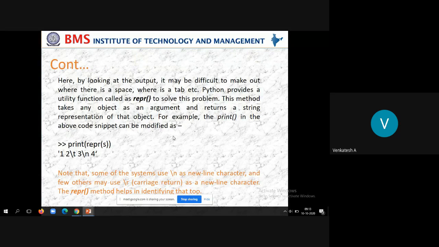Okay. Then see, in many of the systems we use \n for new line, and certain systems don't support it. If they don't support \n, then you have to use carriage return, that is, \ followed by r. That is called carriage return.